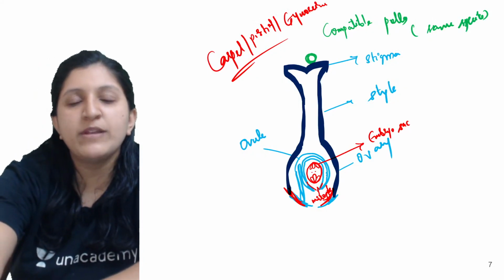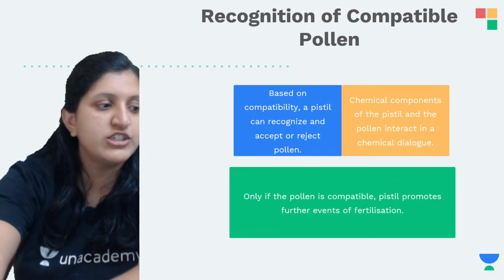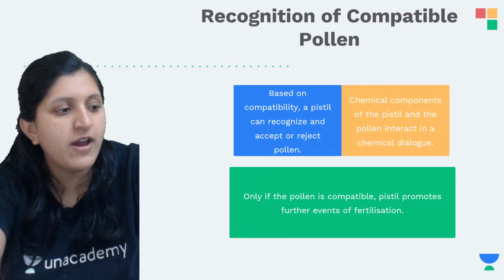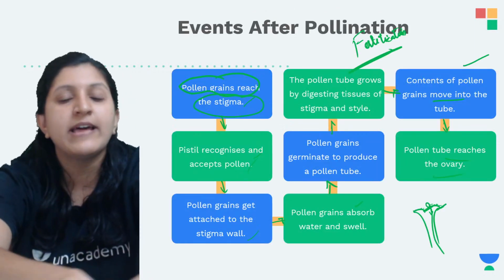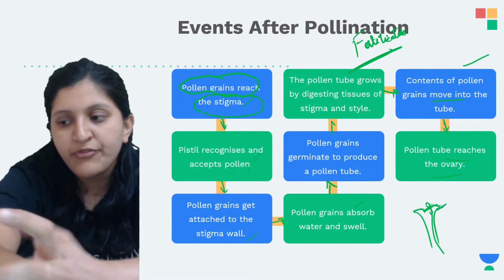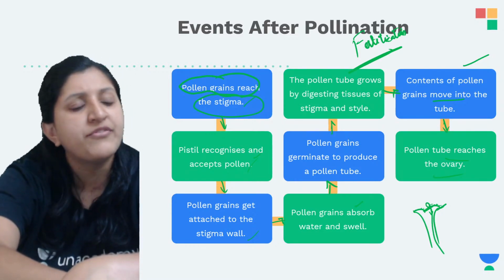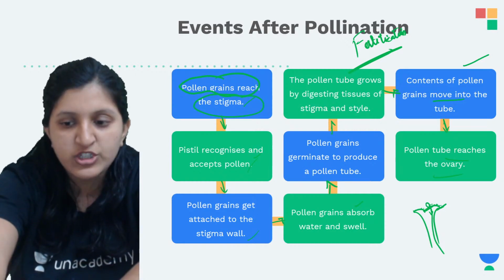So there is a pollen and pistil interaction that occurs. First the recognition, there is an interaction that is going to occur. Then based on the interaction, you can find there are certain events that are occurring after the fertilization and after the pollination. So now this event is after the pollination is done.